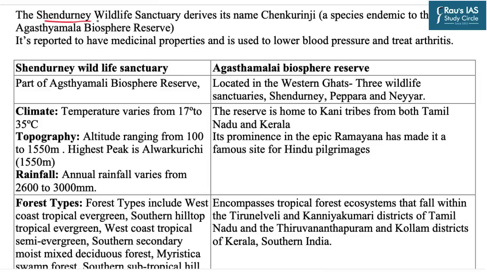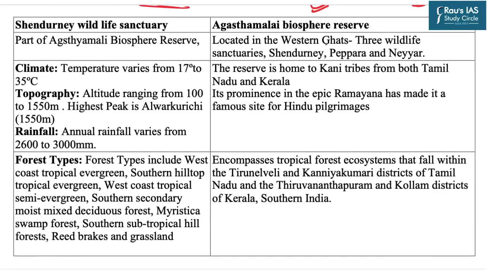Now the Shendurni Wildlife Sanctuary, which you all might have heard, derives its name from the Chenkurinji, and this Chenkurinji is a species which is endemic to the Agasthamala Biosphere Reserve. This particular species is known to have several medicinal properties, like it is used to lower the blood pressure and treat arthritis. In front of you there is a tabular format whereby some important key facts related to the Shendurni Wildlife Sanctuary as well as the Agasthamala Biosphere Reserve have been given.